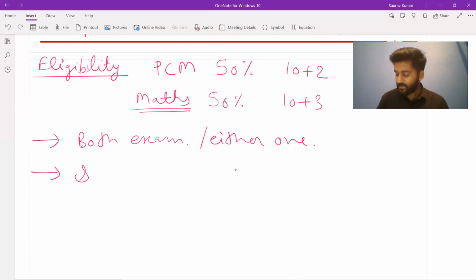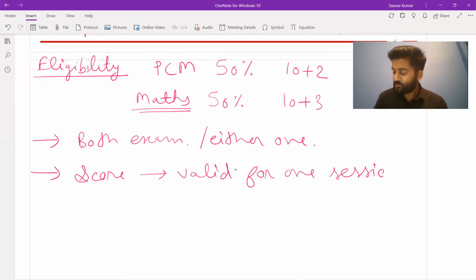The score that you get is valid for only one session. So if you have given the exam of NATA 2021, that would be valid only from 2021 to 2022.